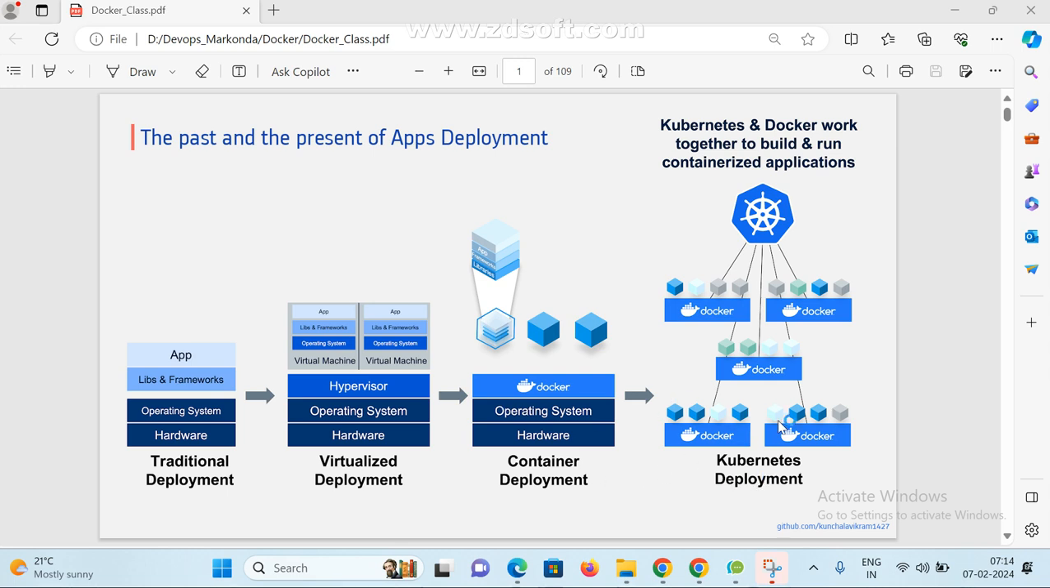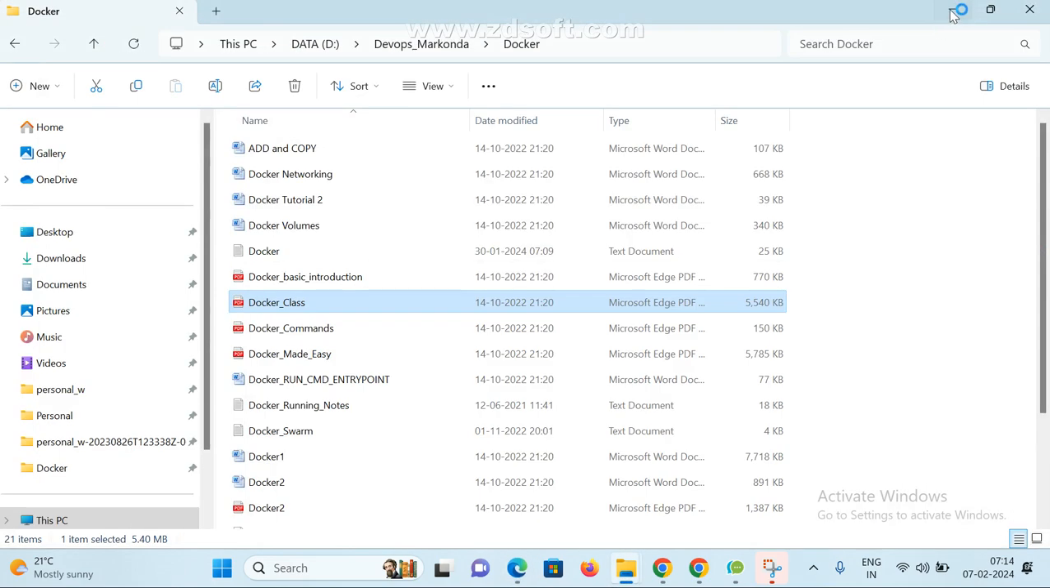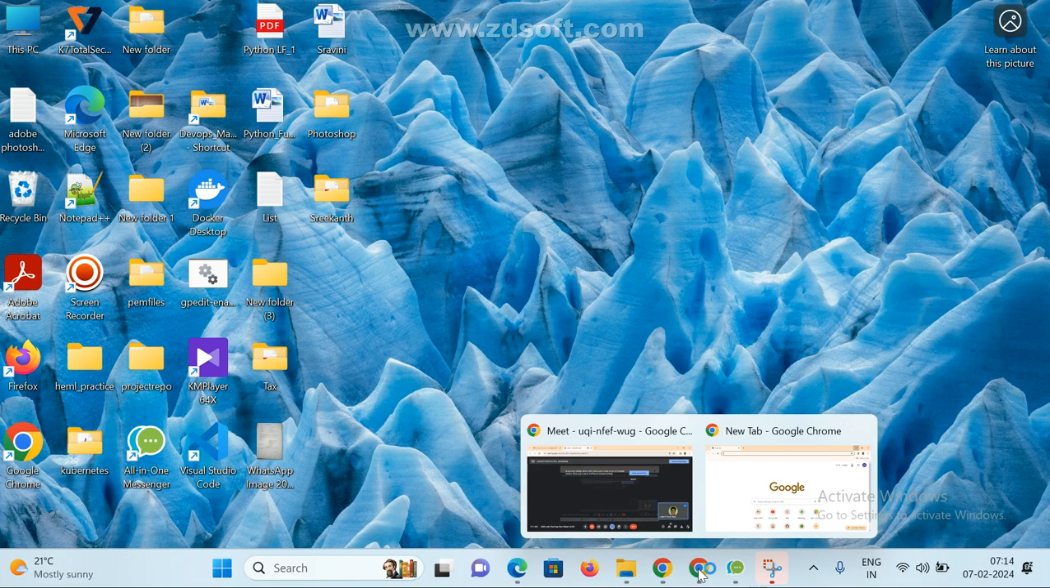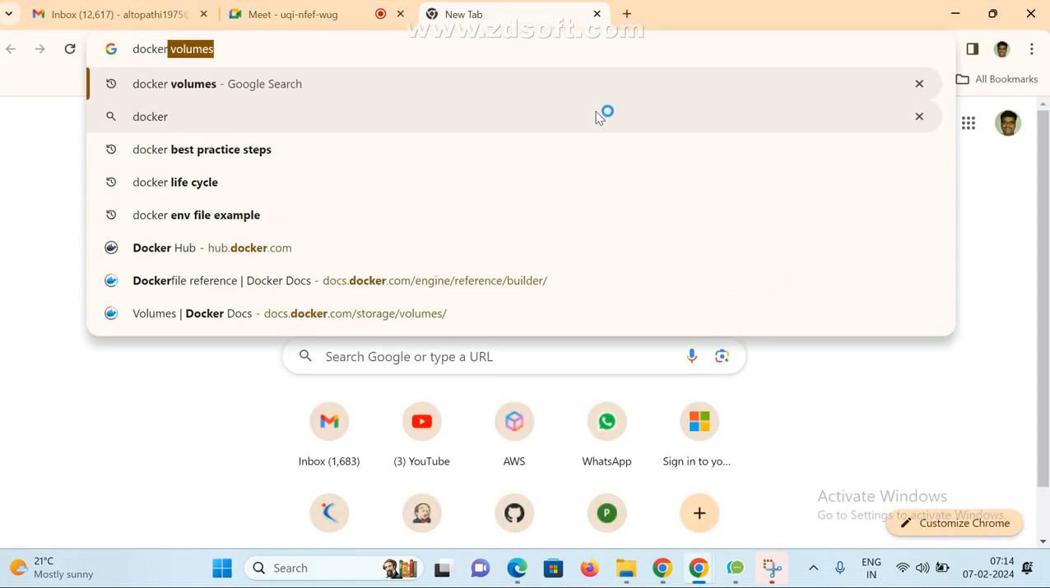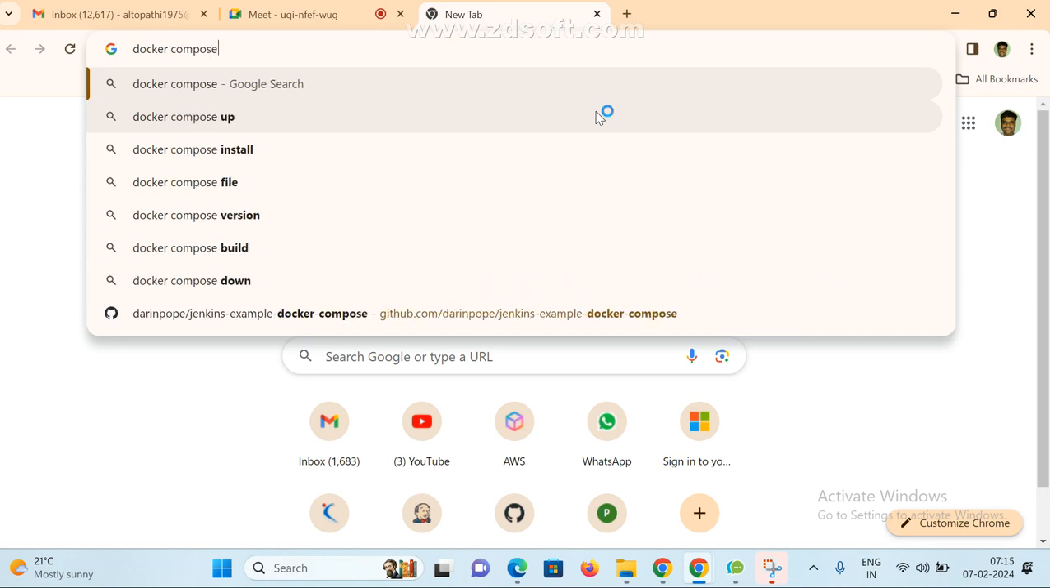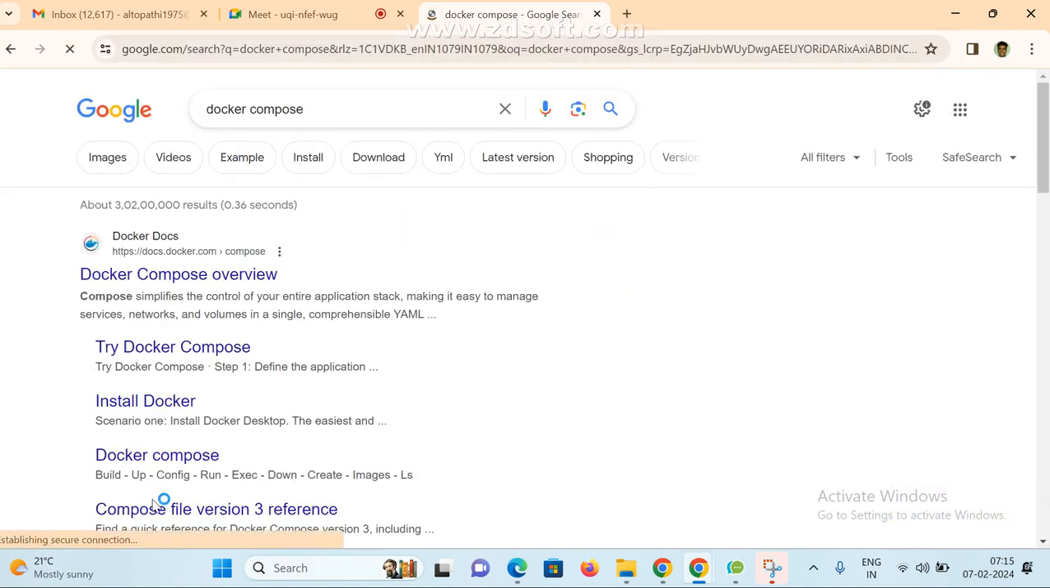Before moving on to Kubernetes, there are a few things we need to know. There is Docker Compose and Docker Swarm. In interviews, most people won't ask about these. They ask about Docker Compose and Docker Volume also.